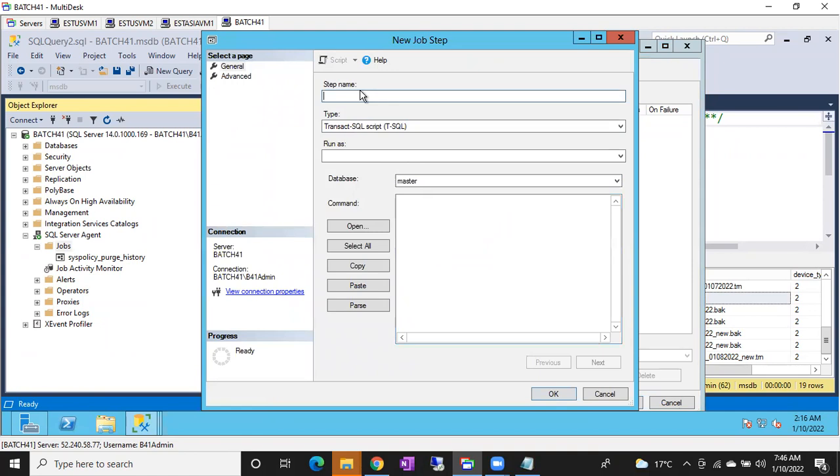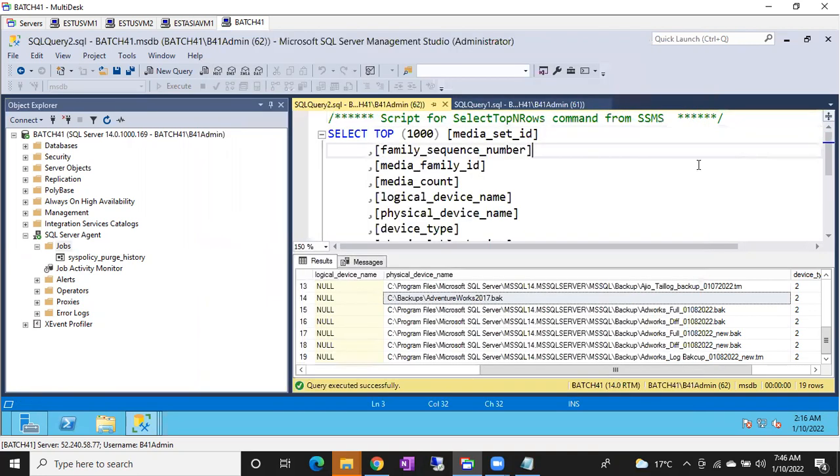So what is the step name? Again, I can give the same, AdventureWorks full backup. Okay, right. Run as, you can leave it as it is. For this query, for example, if you are running any query here, make sure you choose the database here. On what database do I want to execute this query, you are going to choose it.